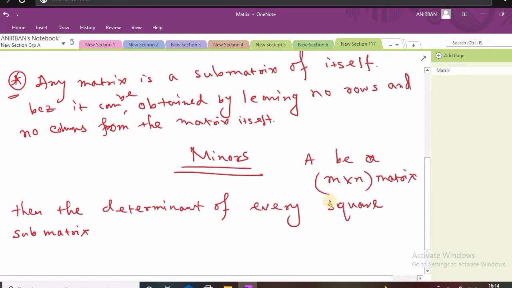So we know that every square matrix possesses a determinant, and if A is an m cross n matrix, then the determinant of every square submatrix of A is called the minors of the matrix.